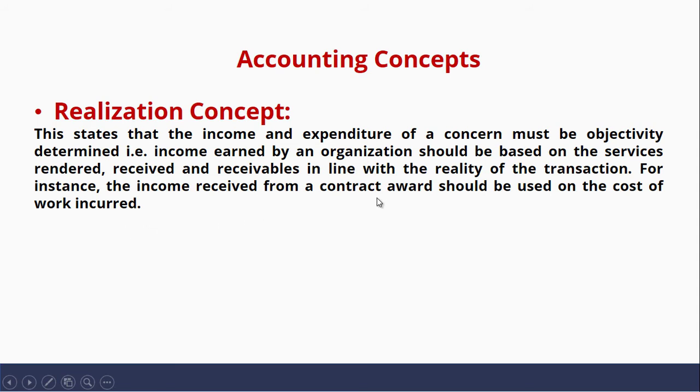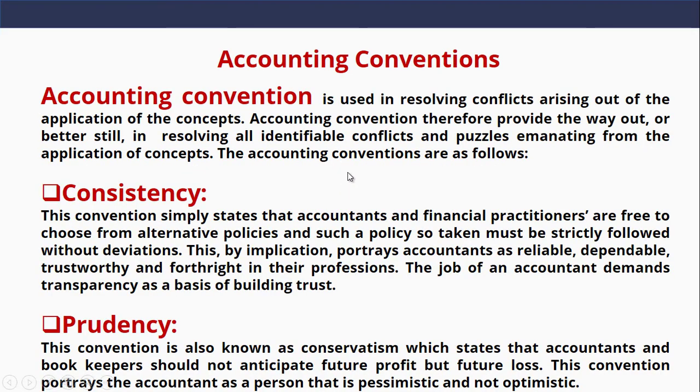Realization concept means that income should be recognized when the goods and services have been delivered to the final consumers. Or if we are talking about a seller and a buyer, once the seller delivers the goods to the buyer, the income can be said to be recognized from such purpose. Now let's look at accounting convention.